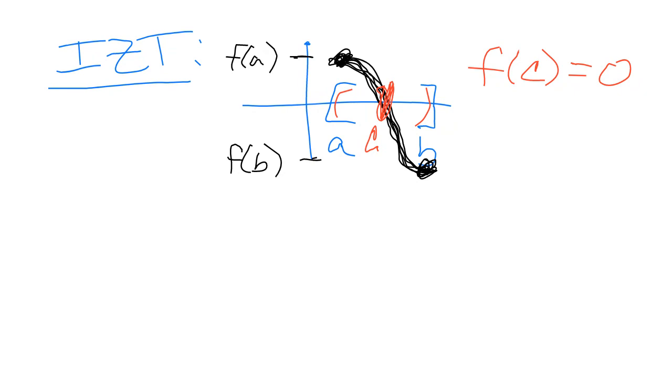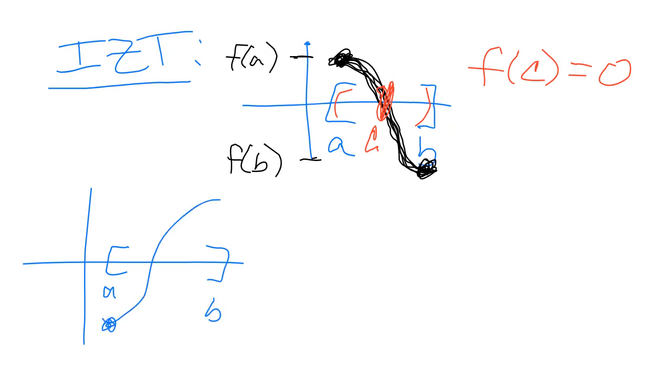Let's look at a couple other options here. So I could have from A to B, similarly, I could start out below and then go to above. There's a continuous function. Well, here's my C in between, right? So f of A is negative, f of B is positive. There's going to be at least one point there.